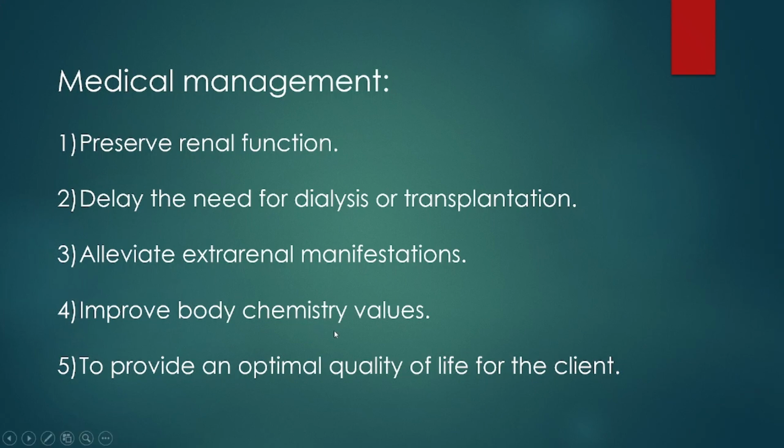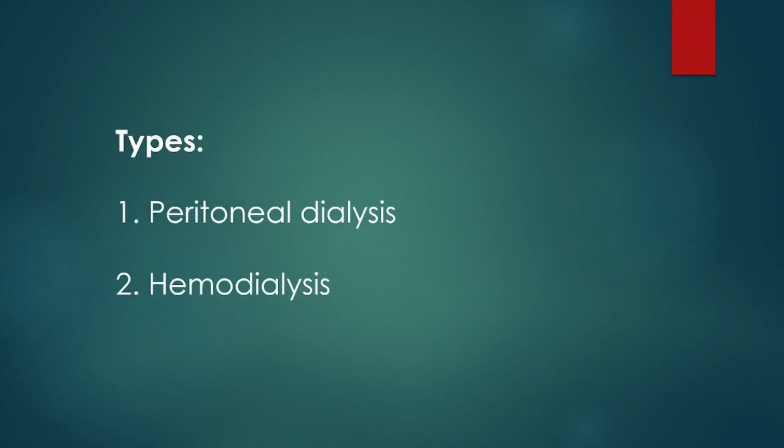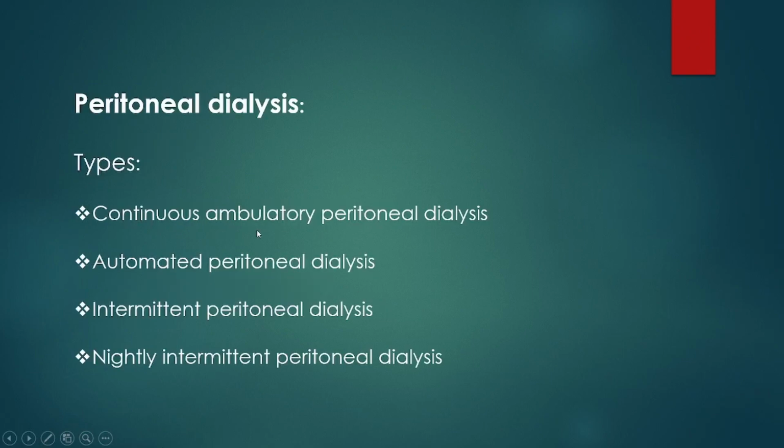Improving body chemistry values. How can we improve? By using dialysis. Dialysis is of mainly two types: peritoneal dialysis and hemodialysis. Peritoneal dialysis is again subdivided into four types: continuous ambulatory peritoneal dialysis, automated peritoneal dialysis, intermittent peritoneal dialysis, and nightly intermittent peritoneal dialysis. We can see this dialysis clearly in the next video.